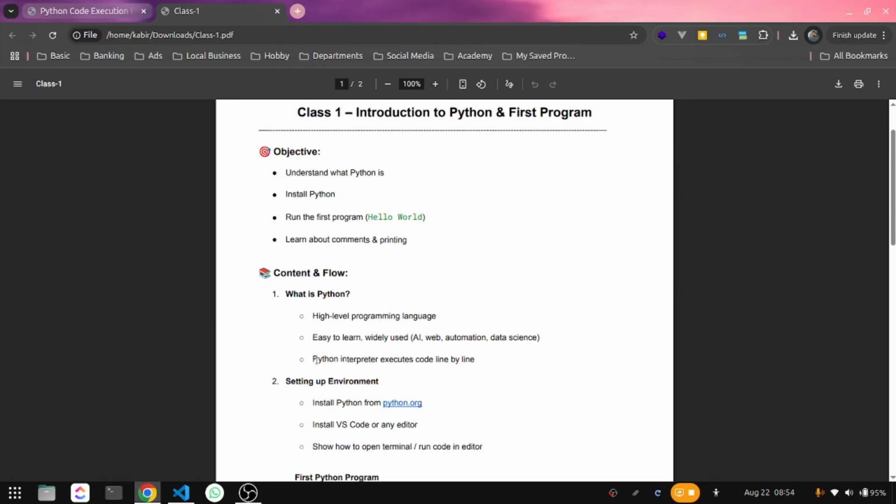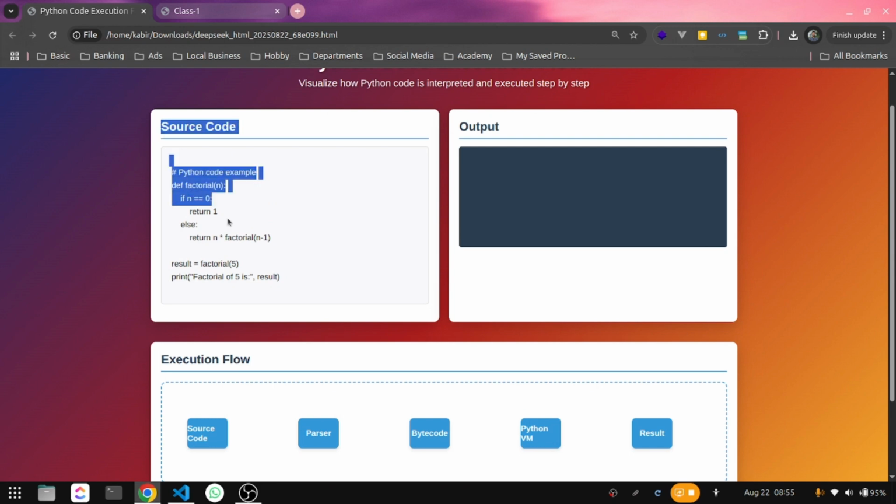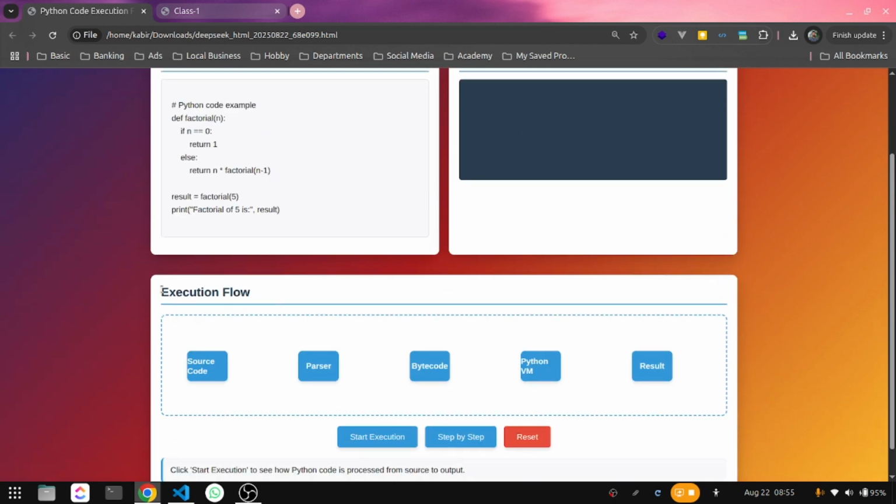As I said, first, Python is an interpreted programming language, and that's why the Python interpreter executes the code line by line. That means if you write 1000 lines of code, then those 1000 lines of code are going to execute one by one. Here at this point, I want to show a simulation of the Python execution flow. So here I made a script like this. This section is for the source code, this is the output, and this is the execution flow.